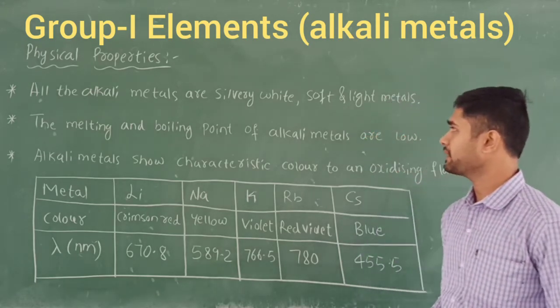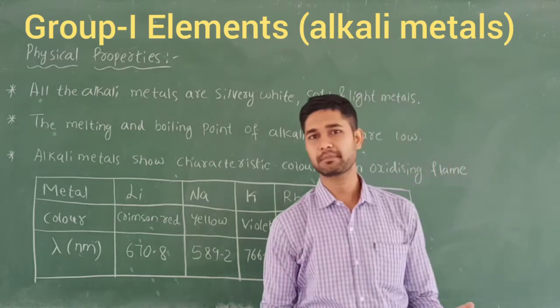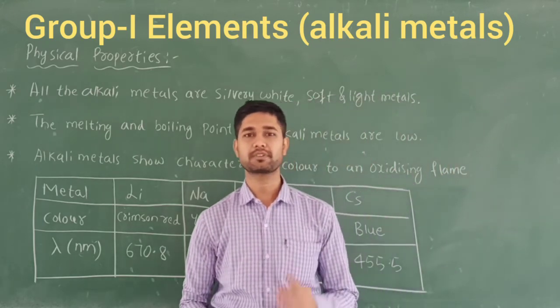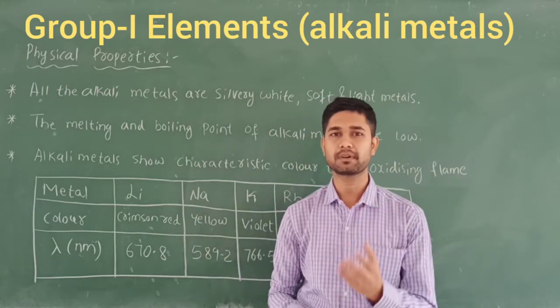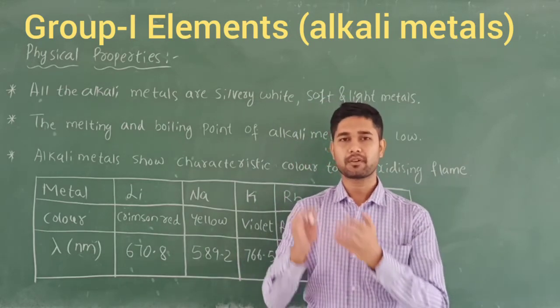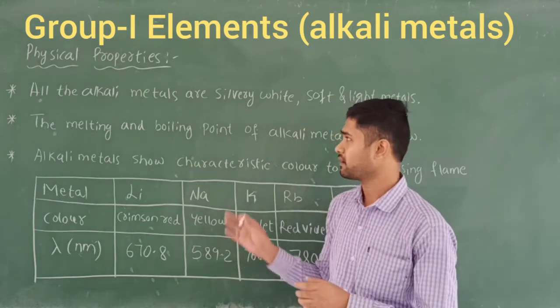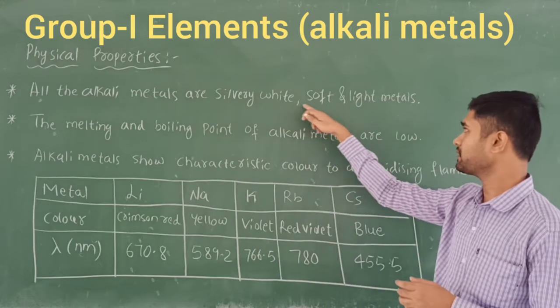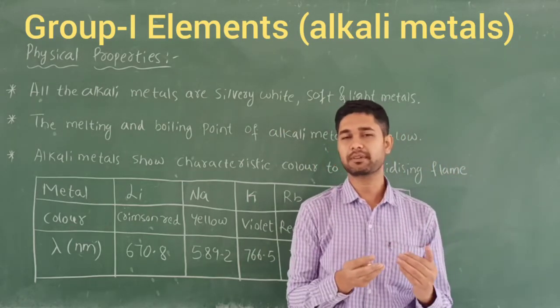All the alkali metals are silvery white, soft and light metals. They are very light metals because of their low atomic number. When you take lithium metal, it has a low atomic number and is a very light metal. Amongst all the group 1 elements, lithium will be the lightest metal, and almost all of them have a silvery white color. If you take sodium metal, that also has a silvery color.